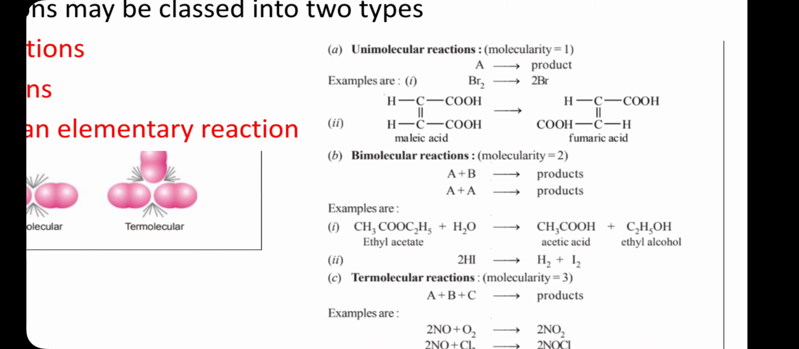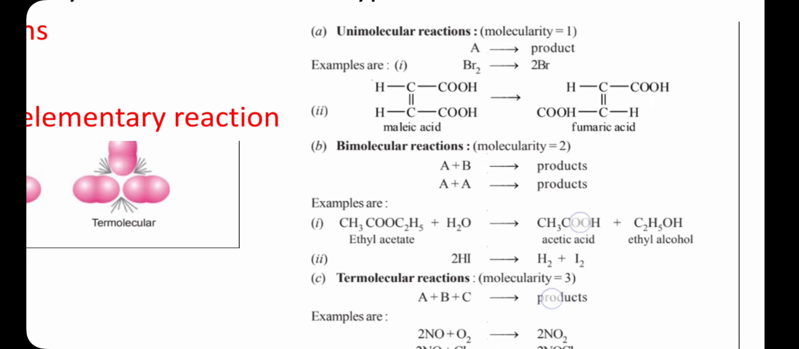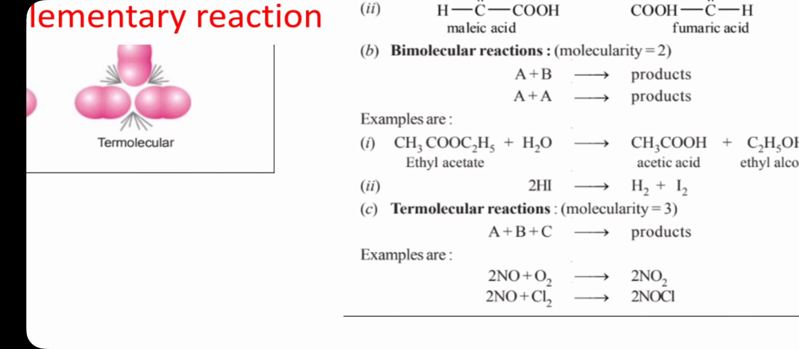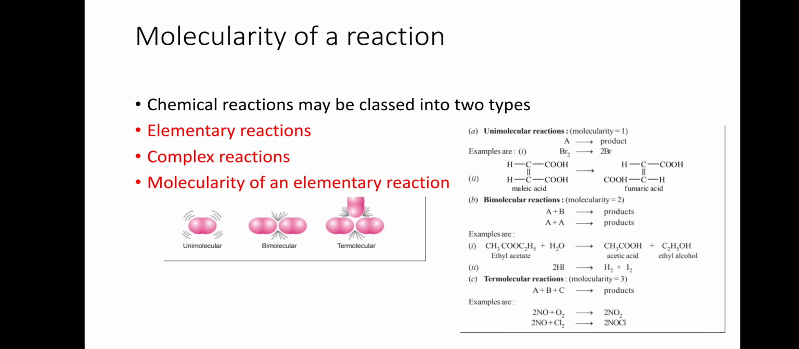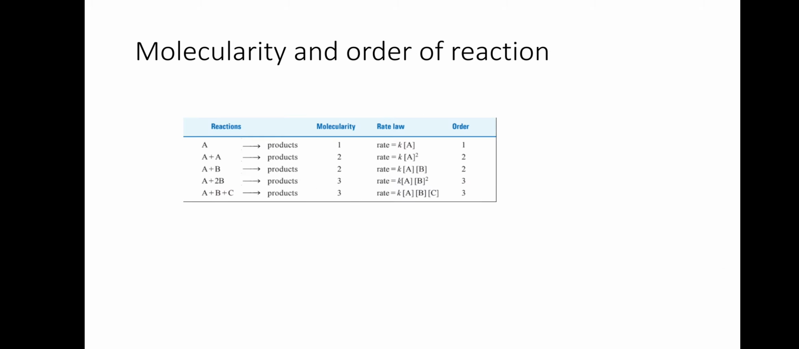Like A plus B gives the product. Here A is one molecule and B is another molecule. These two molecules giving a product is bimolecular. When three molecules take part, we say it is a termolecular reaction. Examples are given. So this is about the molecularity of a reaction.